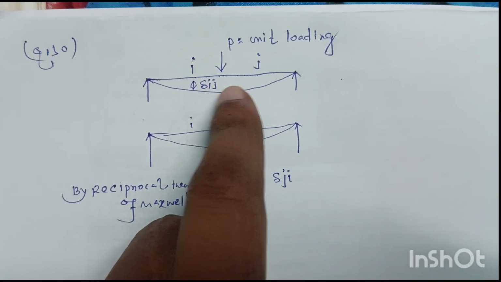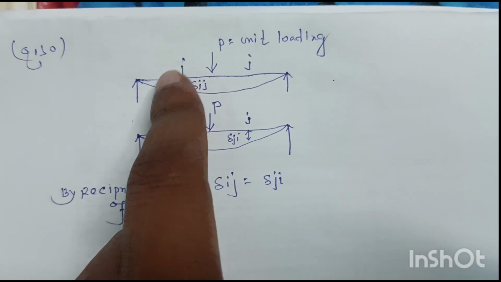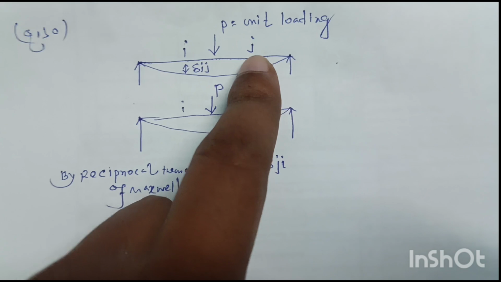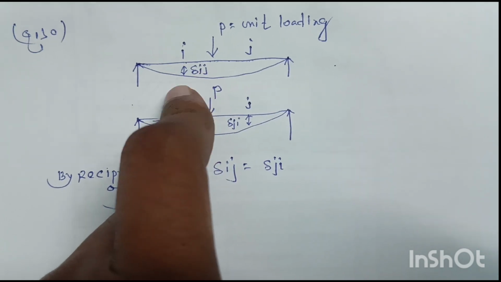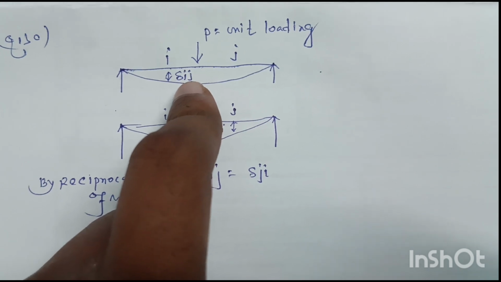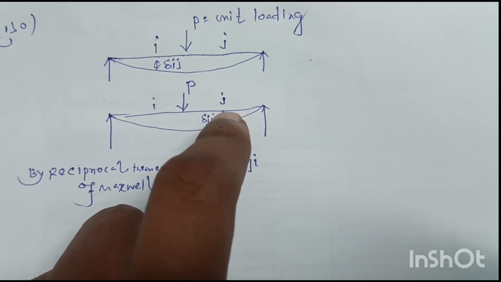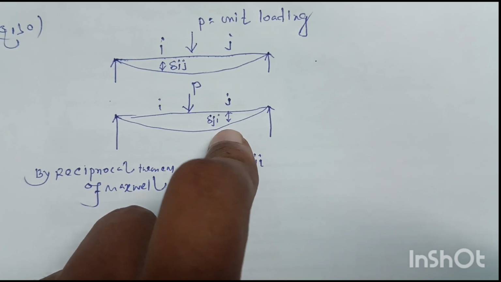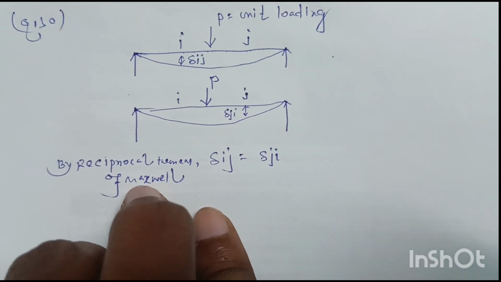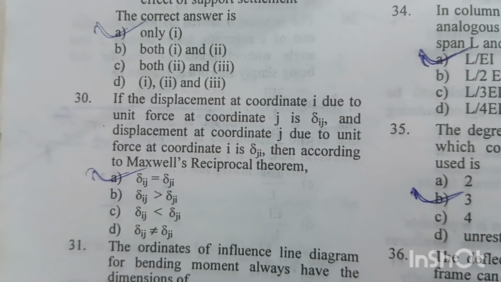suppose the beam is loaded with unit loading P at the center, and this is the coordinate i and this is the coordinate j of the beam. Okay, at the coordinate i, due to unit loading P, the deflection is del ij, and in the second case, due to loading P at the coordinate j, the deflection is del ji. Okay, so by Maxwell's reciprocal theorem, del ij will be equal to del ji. Option A is the right answer.